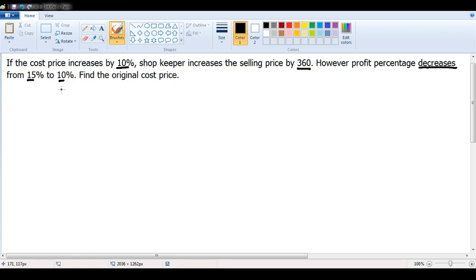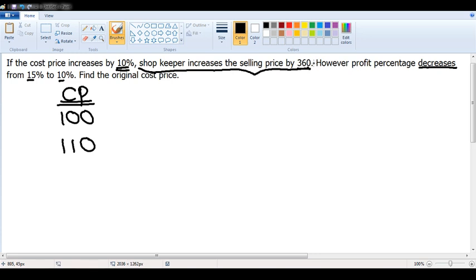Let us not worry about this too much, sir. Let us do it step by step. I want the original cost price. I know it is in percentage. Assume it as 100. Simple way. Now read the question. If the cost price increases by 10%, 10% of 100 is 10 rupees extra. That means the cost price becomes 110 rupees. The shopkeeper increases the selling price by 360 rupees.